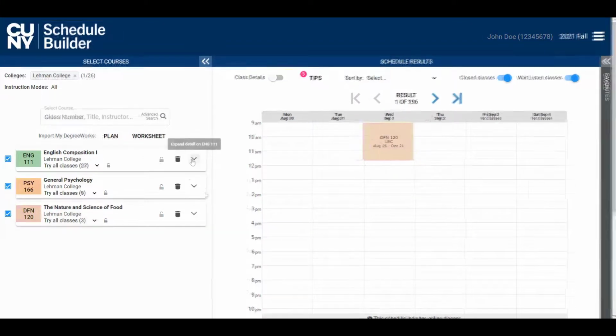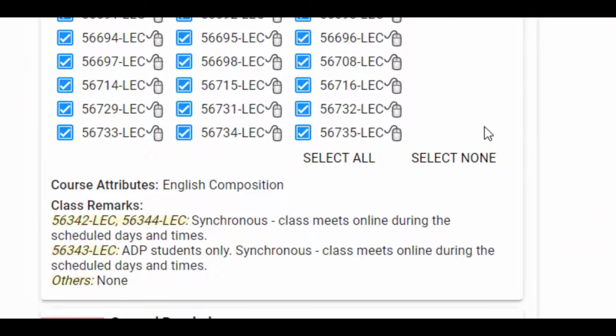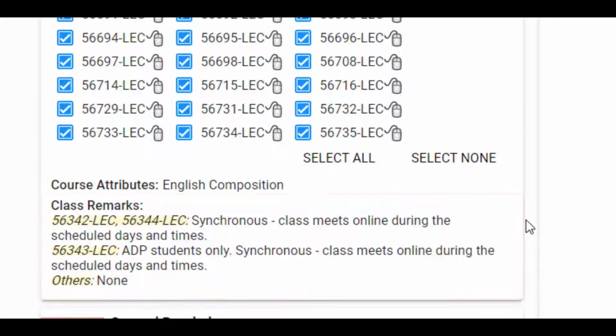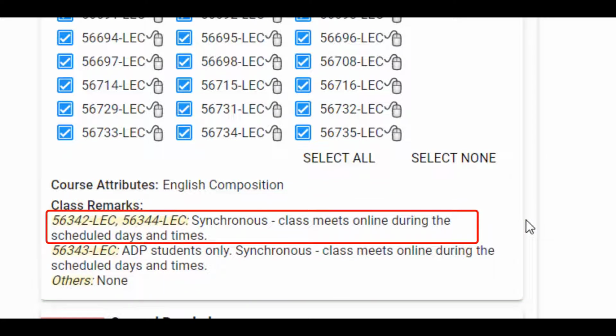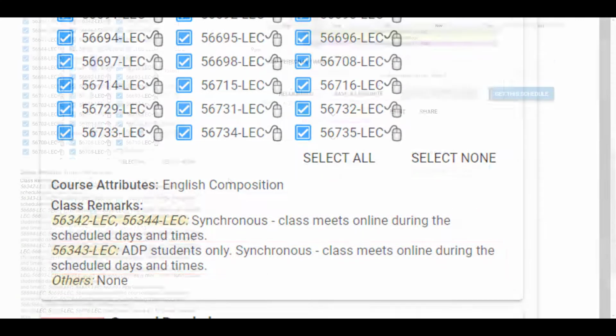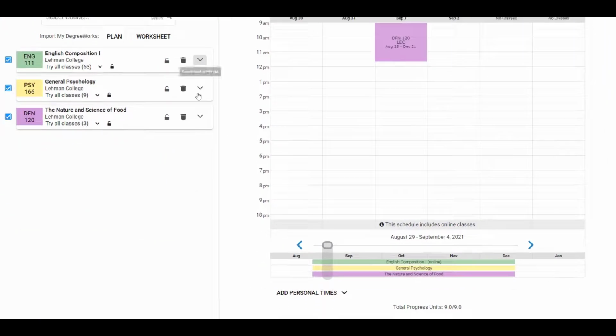For English 111, if we expand the course and scroll to the bottom, we'll find the class notes under the Class Remarks section. You'll notice that these two sections of ENG 111 are synchronous, while the next section is only for ADP students. For Psychology 166, we see a lot more class note variation here.